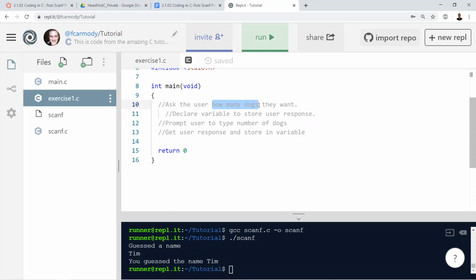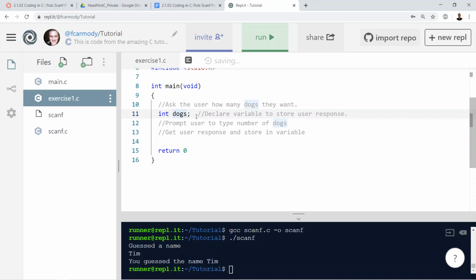Because guess what? Nobody wants 1.2 dogs, okay? No one wants 2.3 dogs. They want 3 dogs. They want 2 dogs or 1 dog. They don't want 2.3 dogs. So it's going to be an integer, right? It's going to be a whole number. So int, I'm just going to call it dogs. We could call it anything. Doggos, okay, even dags. We could call it dogs, right? So int dogs, that's going to be the number of dogs that I'm storing.